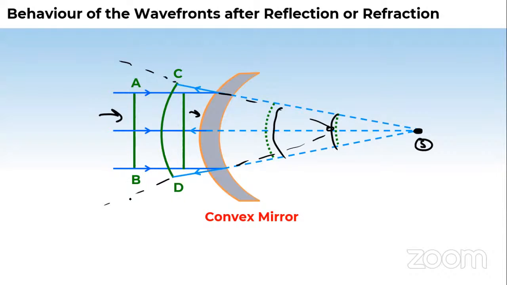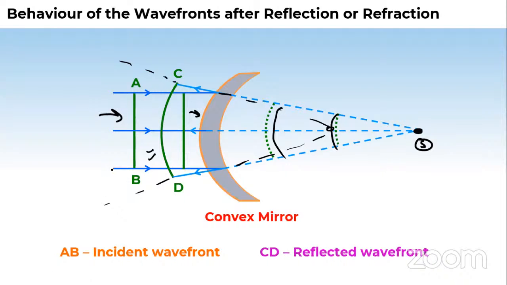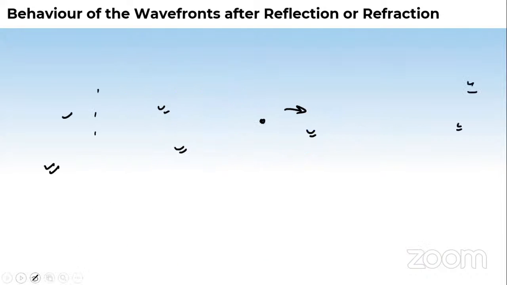This is the wavefront picture in case of a convex mirror. AB is the incident wavefront, CD is the reflected wavefront. We are analyzing the ray diagrams and the wavefront picture.